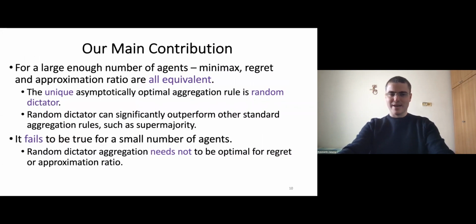Our first main result is that when the number of agents is large enough, all three robustness paradigms, minimax, regret, and approximation ratio, are equivalent. And moreover, there is just one optimal aggregation rule, which is random dictator. However, this equivalence between the three robustness paradigms fails when the number of agents is small.